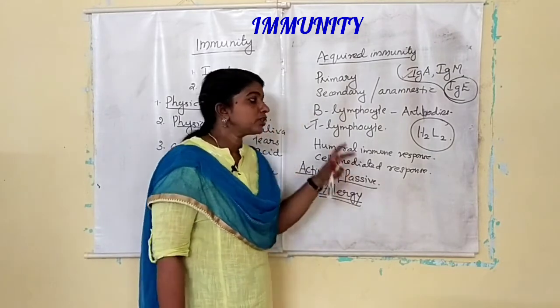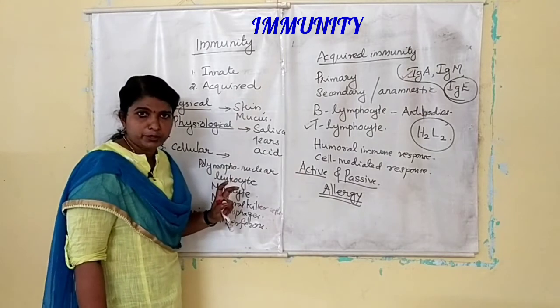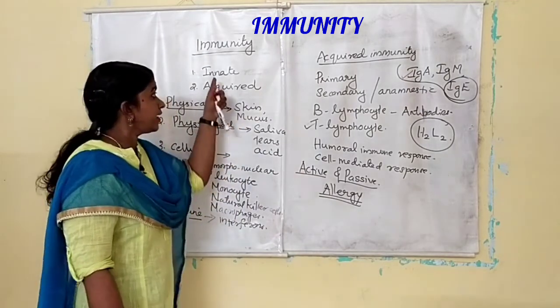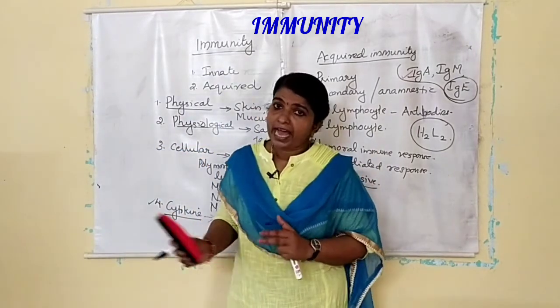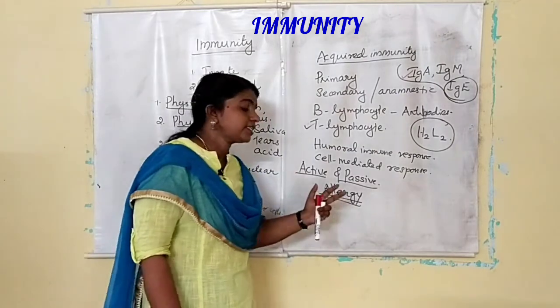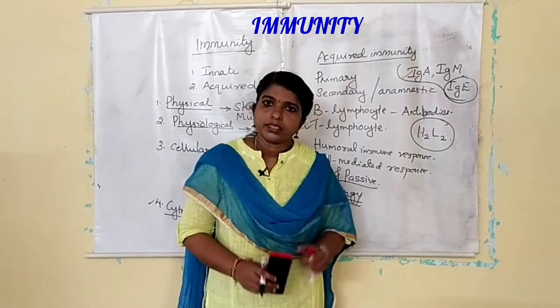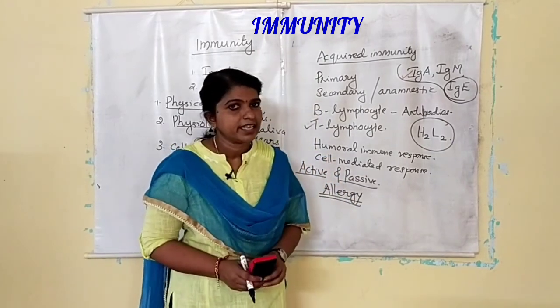Okay. So that is all about immunity, the different types of immunity. Here you have to study innate immunity, acquired immunity, different types of barriers, then active immunity, passive immunity and allergy. That is all about today's topic. The remaining part we can study in the next class.